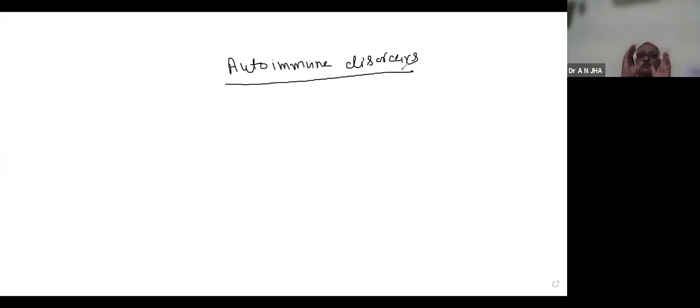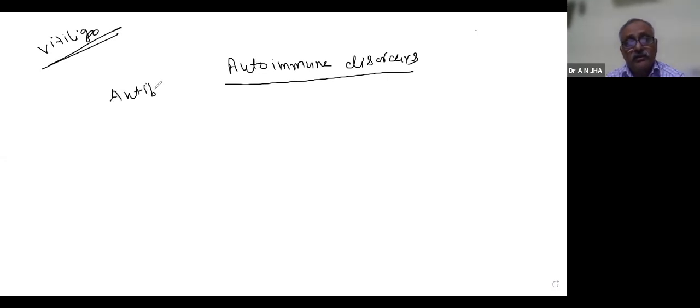You might have seen some person in society having white patches on the skin. That is a disease, the vitiligo. So what happens here in autoimmune disorder? You might have heard the name antibody here. Antibody actually protects us.